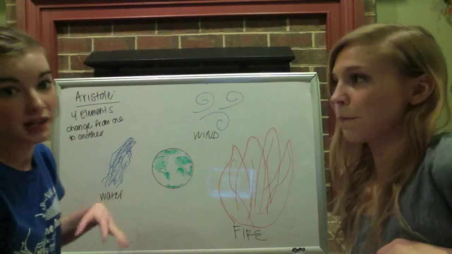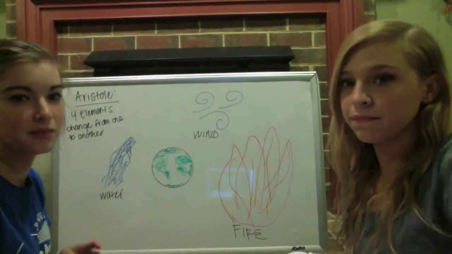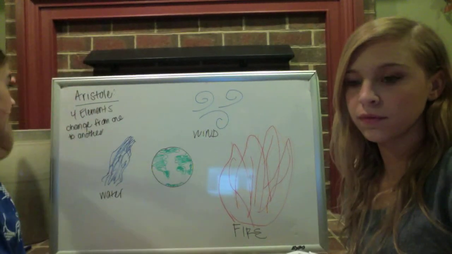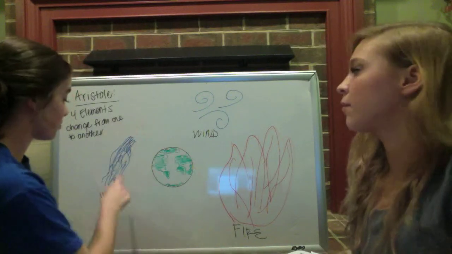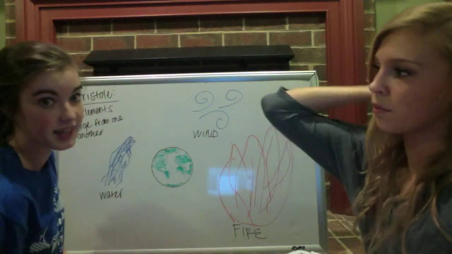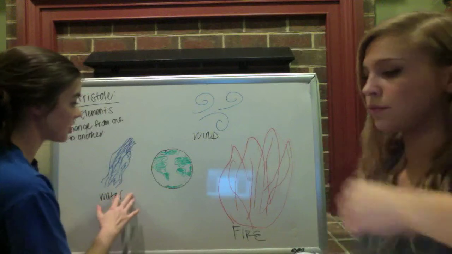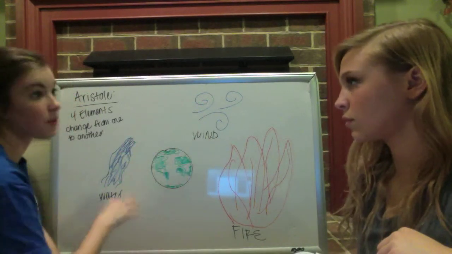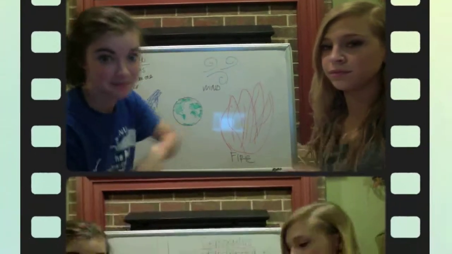Okay, to start off with, we're going to talk about Aristotle. Aristotle was like the first scientist that ever released really information about chemistry, that is. He said that there's 4 elements, and there's water, earth, wind, and fire. And he said that these 4 elements can change from one to another, such as water can change eventually into wind, and wind can eventually change into water, and so on and so on. They all can change into one another.